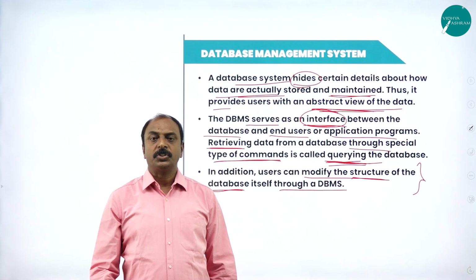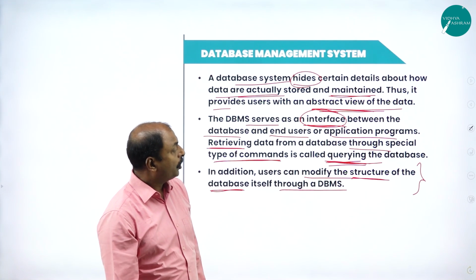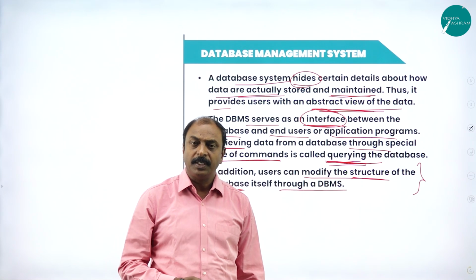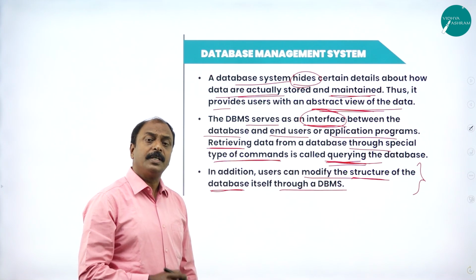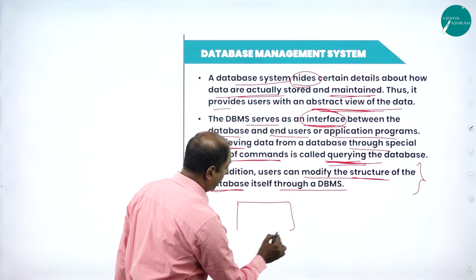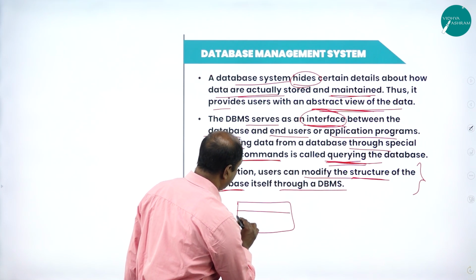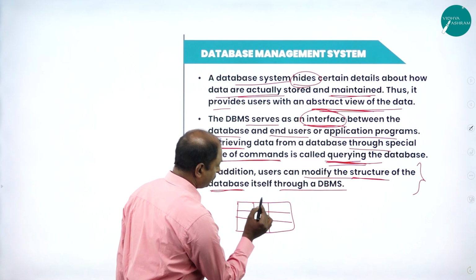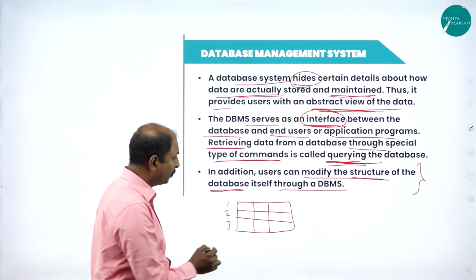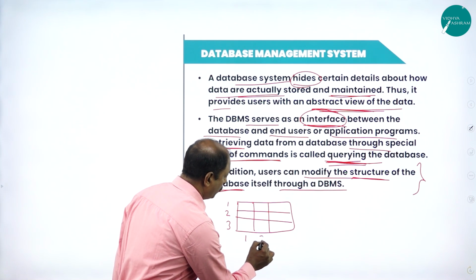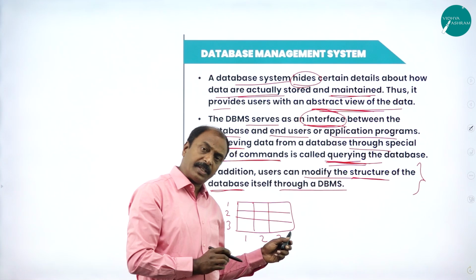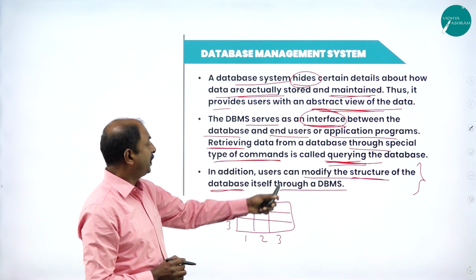What is the meaning of structure of the database? Suppose you are creating a database with 4 rows and 5 columns, and that is nothing but your database. For example, in this example here, there are 3 rows, and here 1, 2, 3 columns. See, this is what we can say is the structure of the database, and with the help of this,